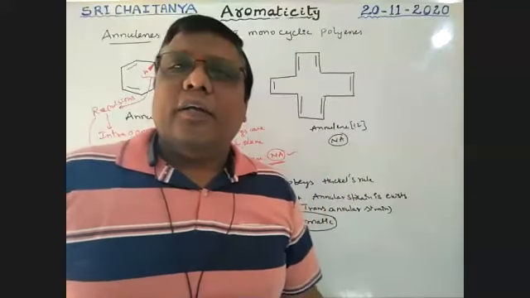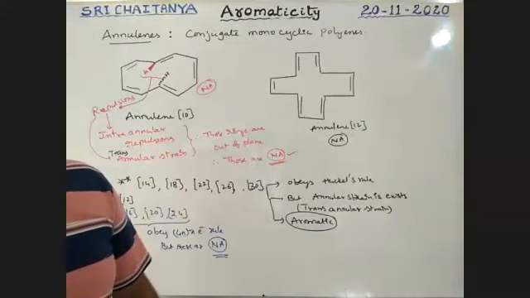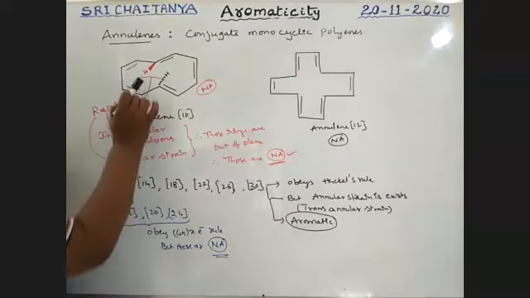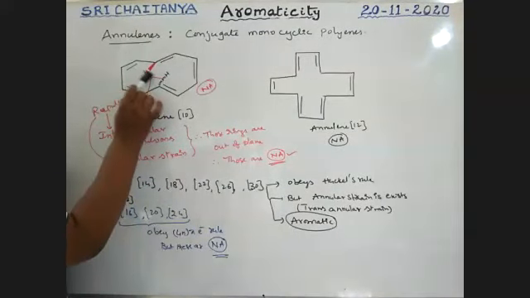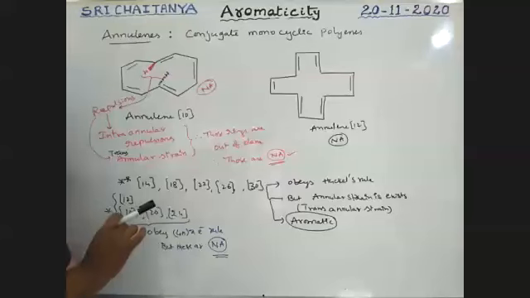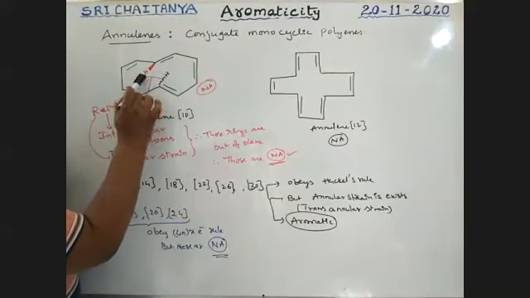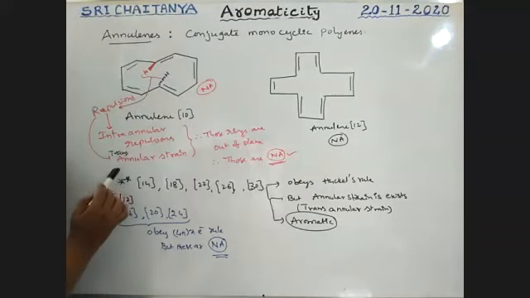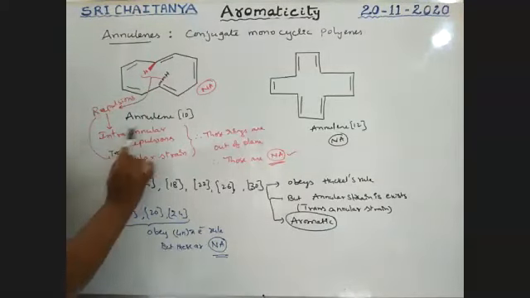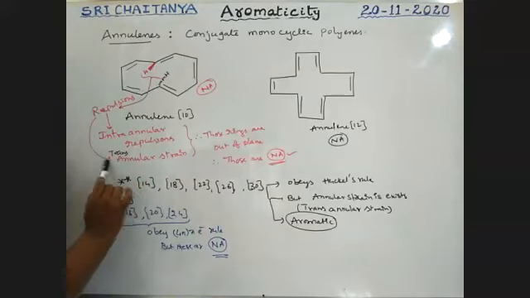Did you catch the concept, boys? Very, very important. These are called opposite hydrogens, very near to each other. These two hydrogens repel each other. That is why these are called intra-annular repulsions, which are also called transannular repulsions.